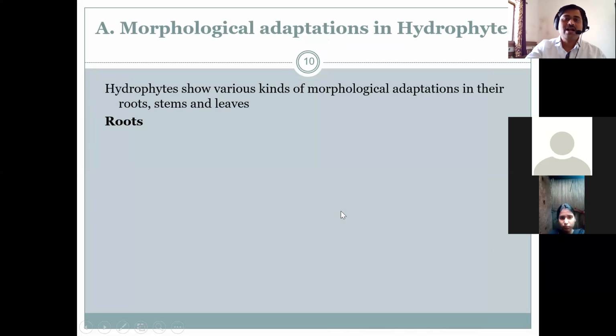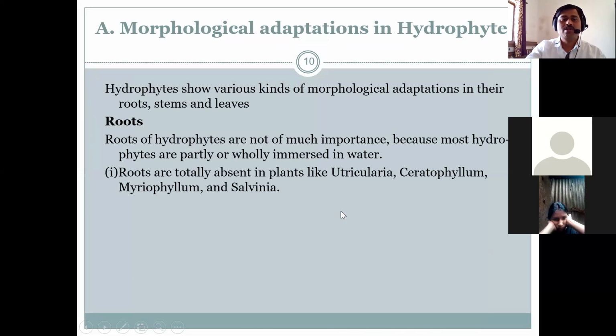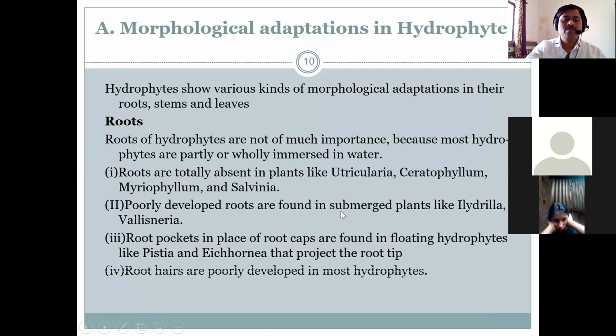Then what are the morphological types of adaptation that are seen in case of the hydrophyte? Hydrophytes show various kinds of morphological adaptations in their roots, stem and leaf structure, and particularly in the root.